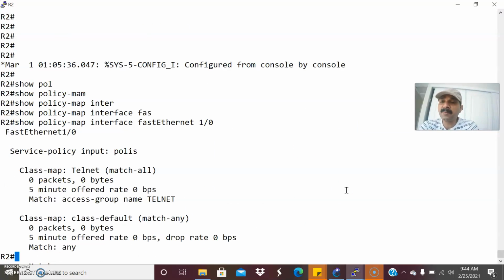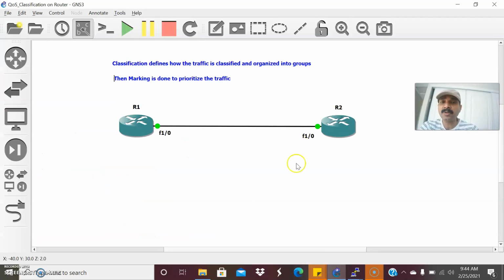So now you can't see any packets flow because there are no packets and 0 bytes. Why? Because I have not initiated any traffic from R1 to R2. So first, let us create the command for telnet. Then let us allow R1 to access R2 via telnet, right?